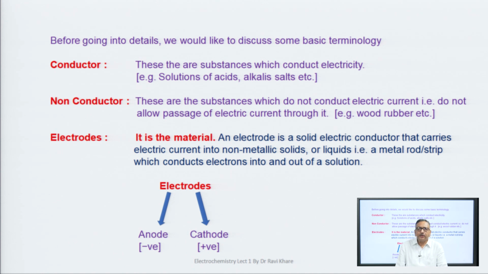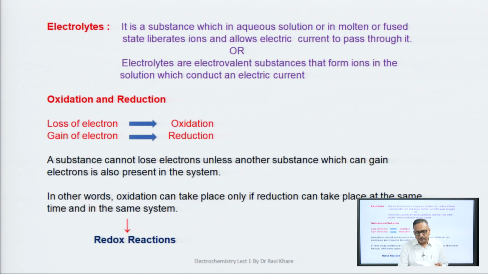There are two types of electrodes, negative and positive. The negative electrode is called the anode, while the positive electrode is called the cathode. At the anode, oxidation reactions take place, and at the cathode, reduction reactions take place.